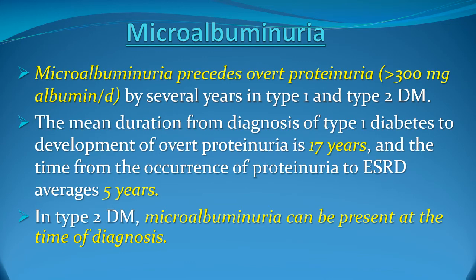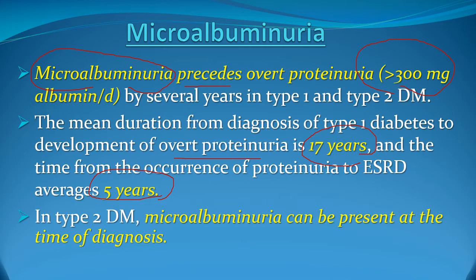Now, since we are talking about microalbuminuria as a reflection of diabetic nephropathy, microalbuminuria, which is the excretion of small amounts of albumin, usually precedes the appearance of gross proteinuria. Gross proteinuria is in excess of 300 milligrams per deciliter. Usually the mean duration from the onset of diabetes until the development of overt proteinuria in type 1 diabetes is about 17 years. But once proteinuria starts to develop, the time interval from microalbuminuria to end-stage renal disease will be no more than 5 years.